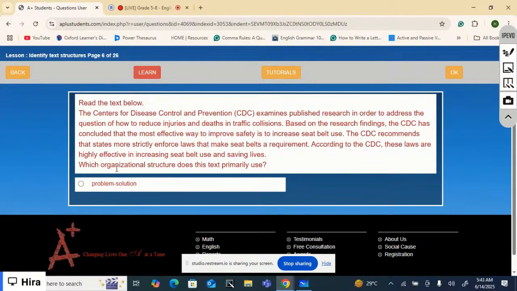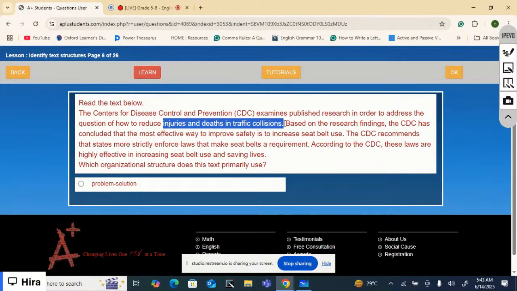Now, what is the organizational structure which is used in this text? Well, a problem is mentioned. What is the problem? Injuries and deaths in traffic collisions. Yes, problem solution, because the problem is injuries and deaths in traffic collisions.